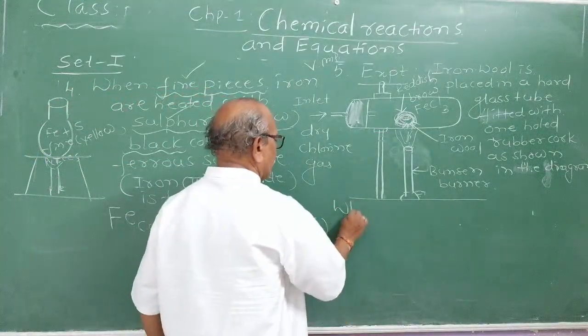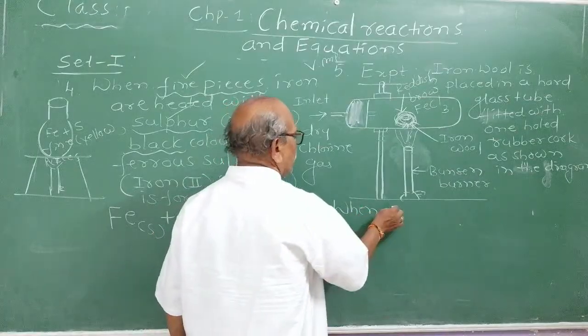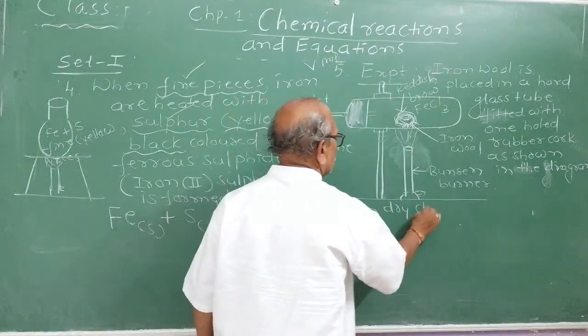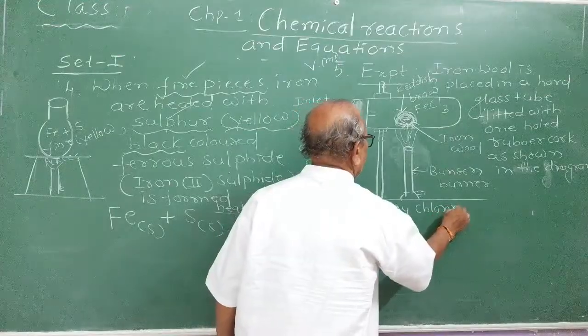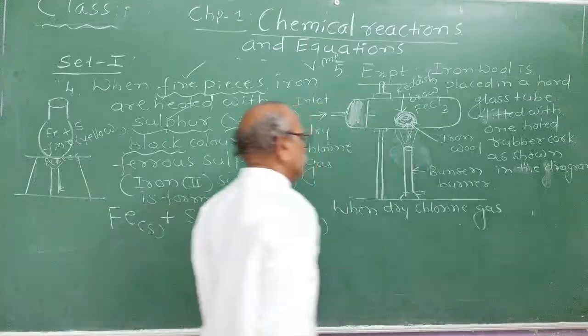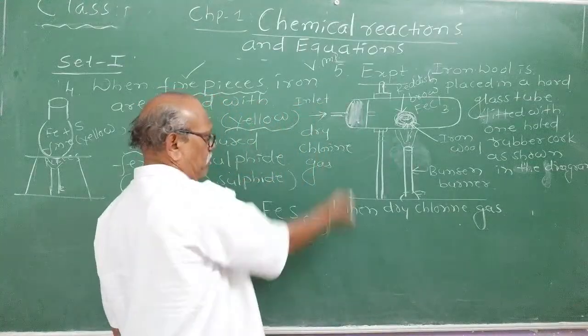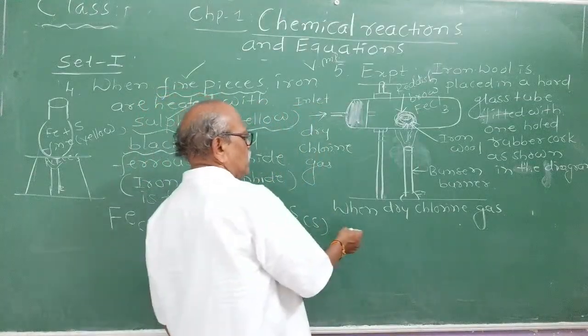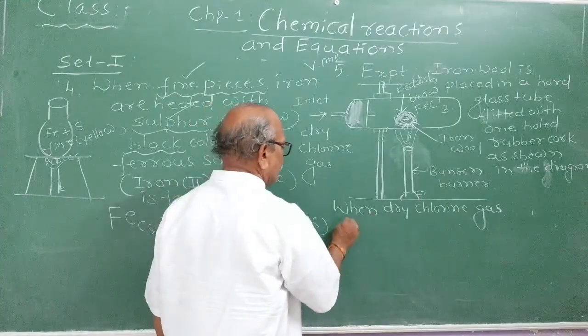Next line you continue. When dry chlorine gas is passed over iron wool and heated, reddish brown colored ferric chloride is formed. Have the practice of noting down, right? This will prepare you for the exam.